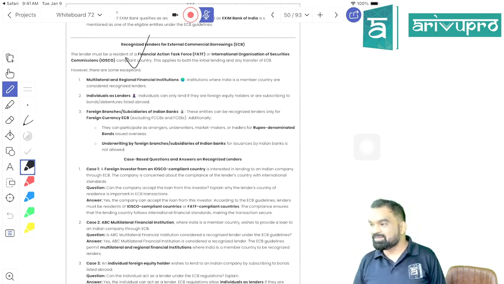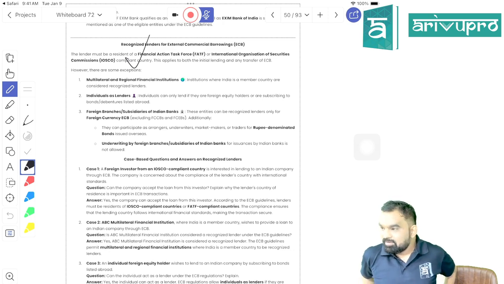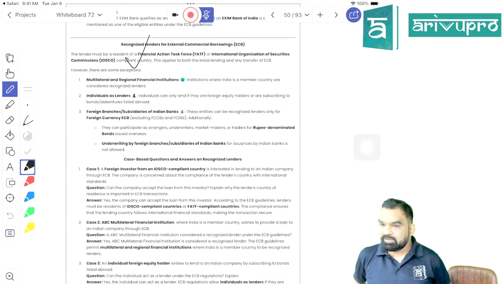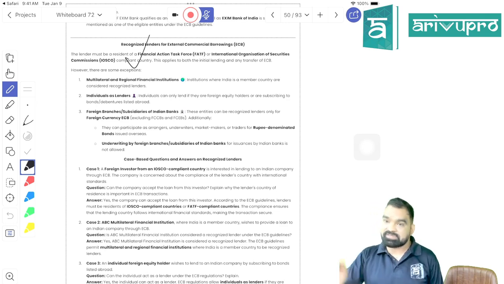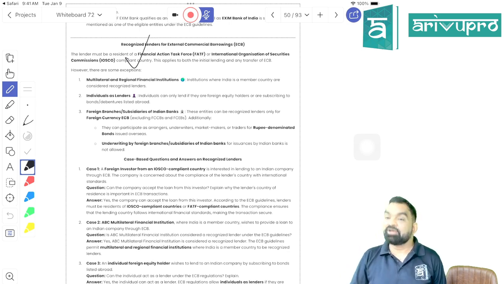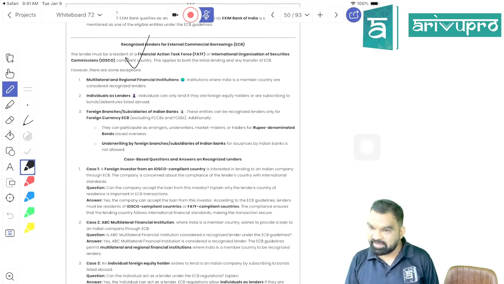Why no? Then justify, no? So how will you explain? She'll explain like, okay, see Rahul, you can definitely take a loan from outside India. There is no problem. And your purpose is commercial, so definitely you have to comply with ECB guidelines, right?